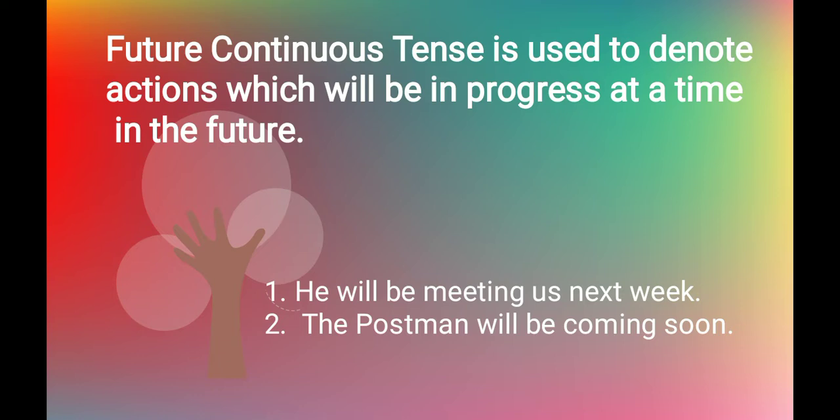Just like this, the second sentence, the postman will be coming soon. Again, what is the verb here? Which one is the verb? Will be coming. It is showing that this action will be in progress in the future. Right? The postman will be coming soon. That means we got that the work of future continuous tense is to denote actions which will be in progress at a time in the future. At that time, the work will be in a continuous state.